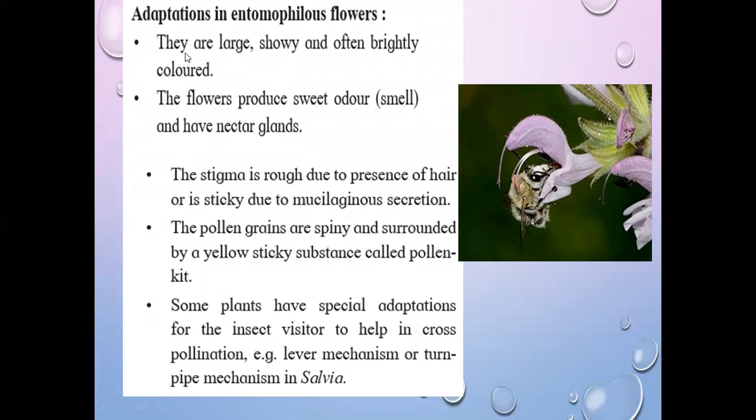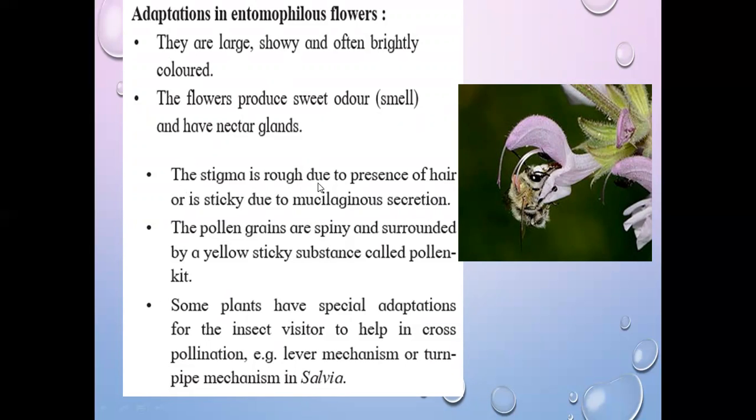First, they are large, showy, and often brightly colored. These flowers are large in shape. They are showy, meaning attractive, and often brightly colored to attract insects or biotic agents. Second, the flowers produce sweet odor, that is smell, and have nectar glands. The smell is very sweet, and nectar glands means they produce sugary substances.